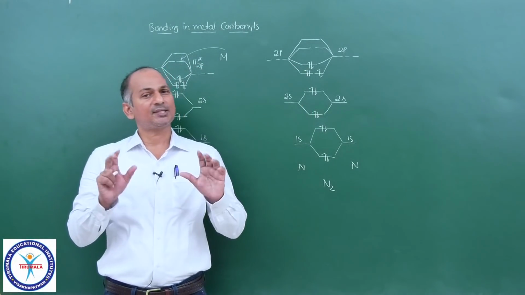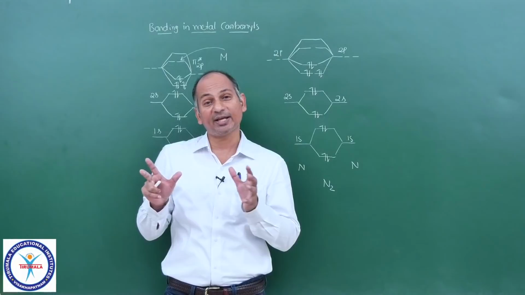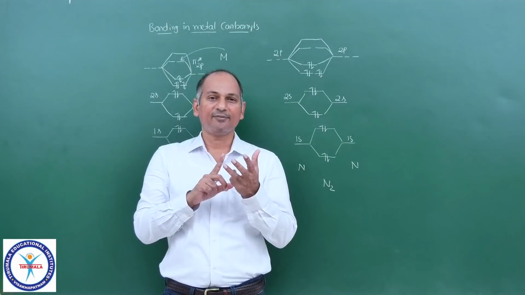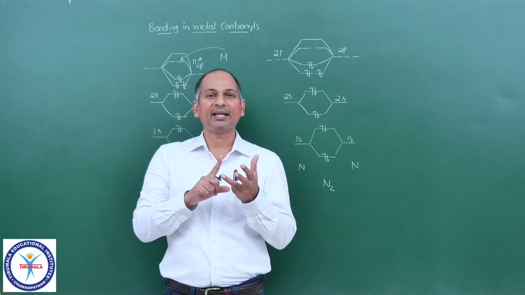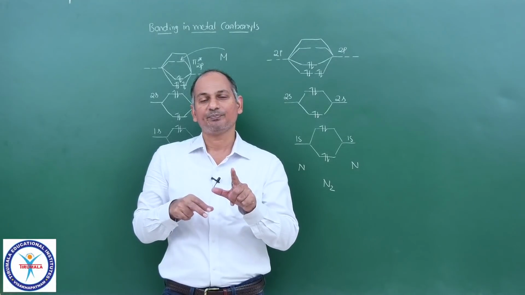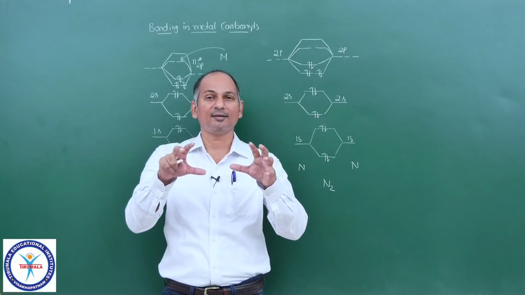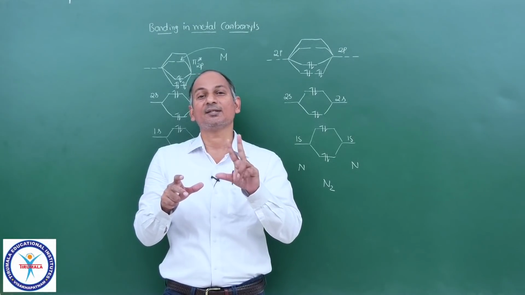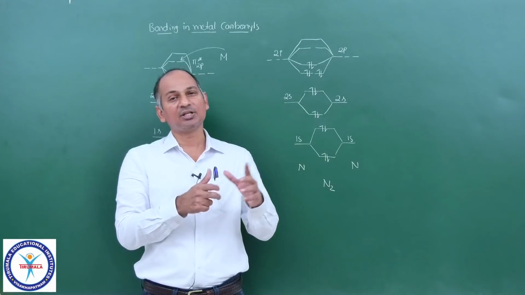So let me sum up this topic. Metal carbonyls have some special characteristics when compared to other complexes. The first one is that they remarkably follow the EAN rule, with very few exceptions. The central metal atom or ion is in a very low oxidation state, sometimes even negative. There are two types of carbon monoxide ligands in metal carbonyls: one is terminal, the second one is bridging. And we have seen one complex in which we saw bridging carbonyls.